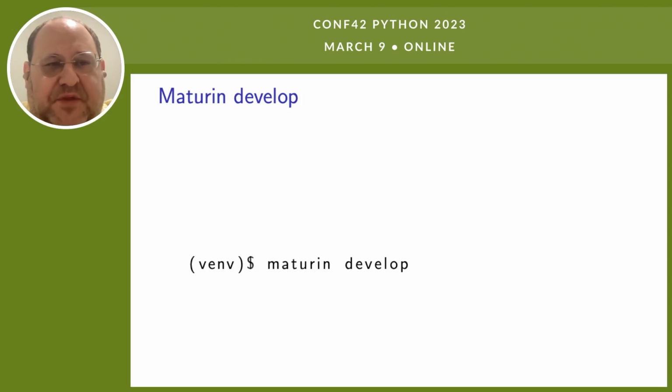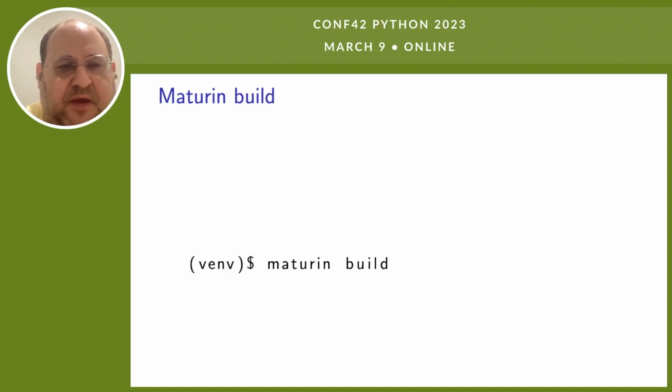Now, the tool to use for all of that is Maturin. So maturin develop is the equivalent of pip install --editable. It installs it inside the current virtual environment, and you'll still have to rerun it because it's Rust and not Python, but it more or less automatically keeps it up to date. And when you finally want to upload a wheel to PyPI, you use maturin build.